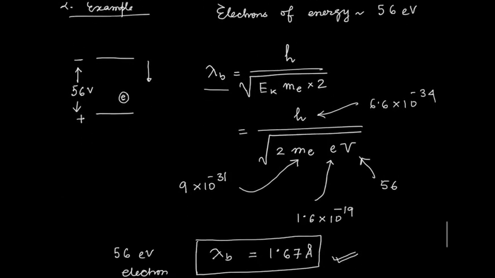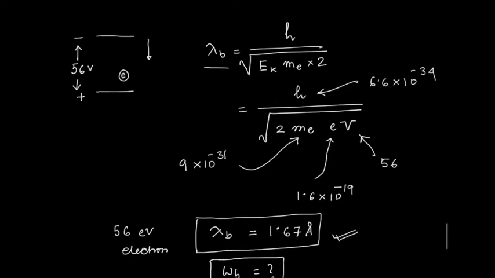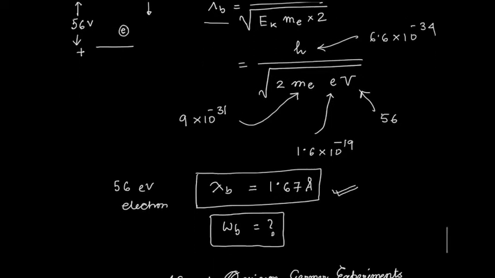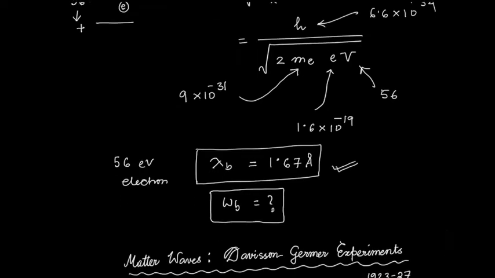The other was the example of an electron, accelerated between two metal plates, giving a voltage of 56 volt, so the electron will have a kinetic energy of 56 electron volt. For that, the wavelength of the electron comes out to be 1.67 angstrom. And if you remember, I gave you a homework to calculate the frequency of that electron wave. Now this is what we learned up to last time.